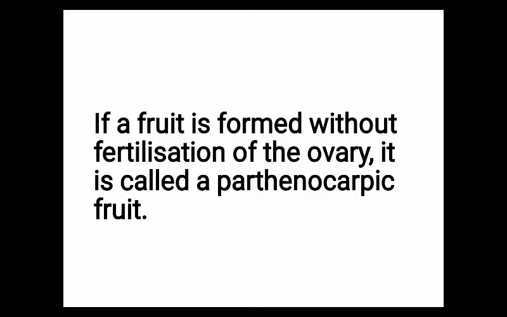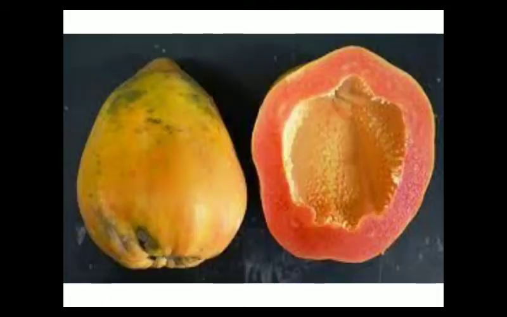If a fruit is formed without fertilization of the ovary, it is called a parthenocarpic fruit. This parthenocarpic fruit is very important. So what is parthenocarpic fruit? Generally what we observe, formation of fruit takes place after the process of double fertilization and triple fusion. So if the formation of fruit takes place without fertilization, then such type of fruit is known as parthenocarpic fruit. And generally the parthenocarpic fruit is seedless. There will be no seed present in the parthenocarpic fruit.